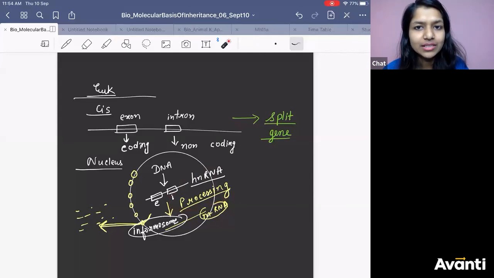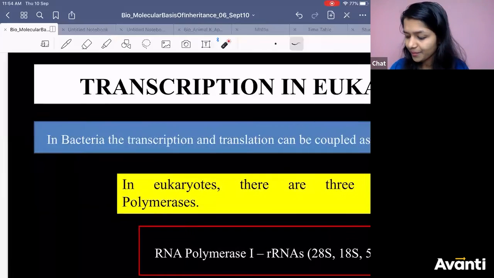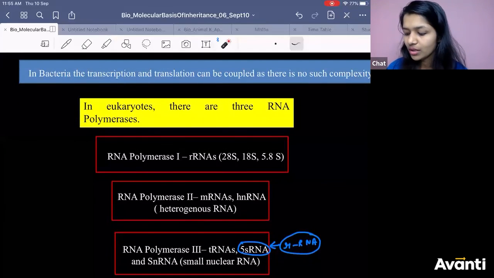At the termination site, there will be no factor, just a palindrome sequence, the process will be terminated, and you will get hnRNA.